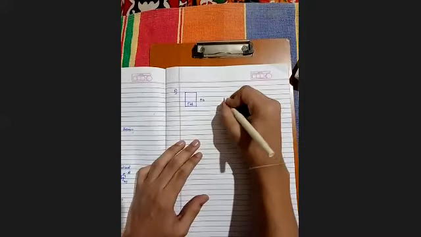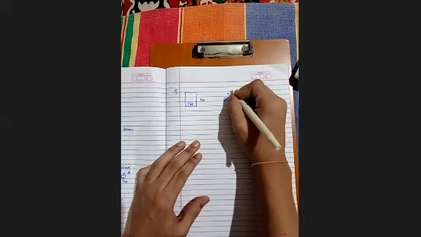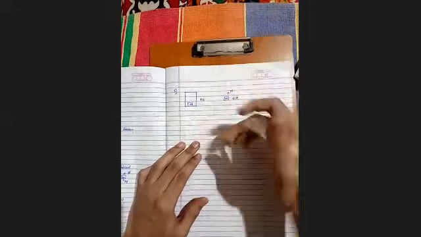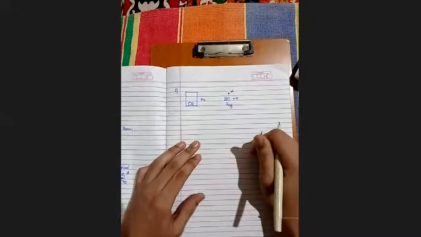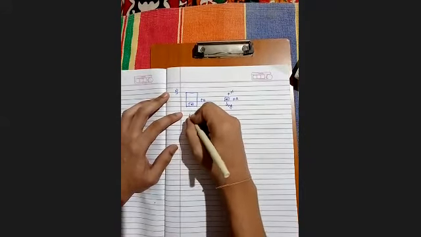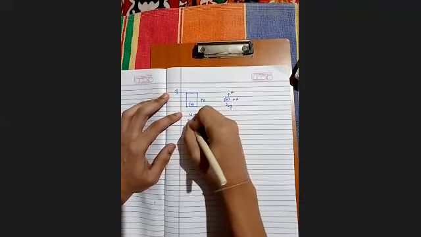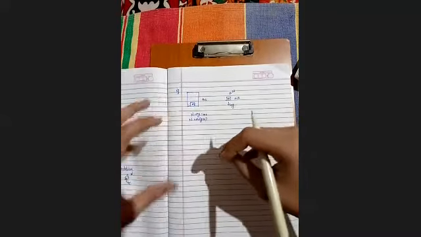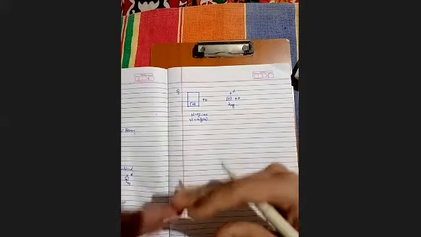So I'll be drawing a free body diagram for it too. Here the normal reaction, here's the acceleration in the upward direction, and mg in the downward direction. So N minus mg is equal to ma, N is equal to m(g plus a). So here the weight of the mass will be increased as the elevator is going upward.